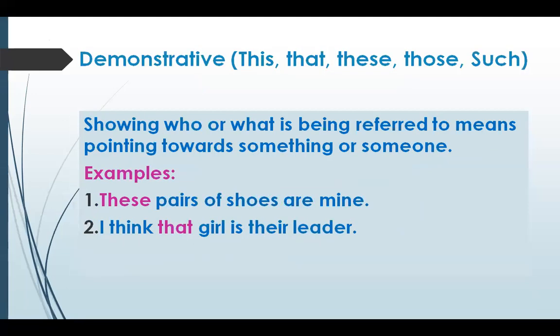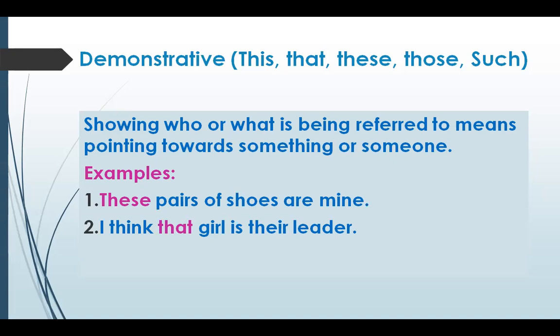Next in the category is the demonstrative, showing who or what is being referred to, which means they point towards something or someone. These pairs of shoes are mine. That means I'm pointing towards a pair of shoes which are mine. I think that girl is their leader, pointing to a particular girl who is far away. So this, that, these, those, such are used to point towards someone or something.